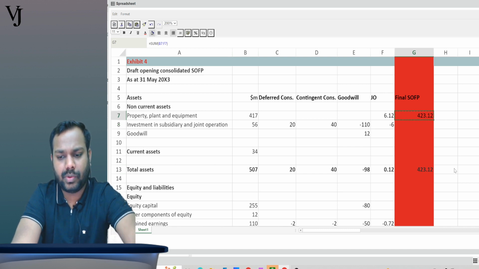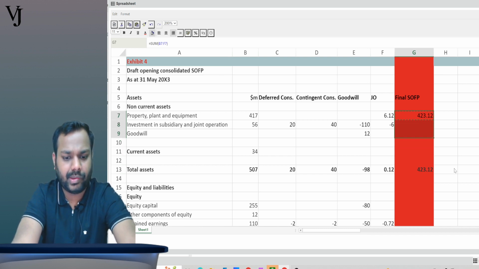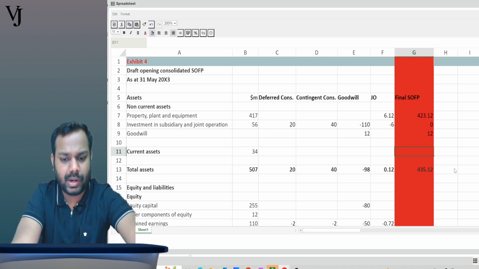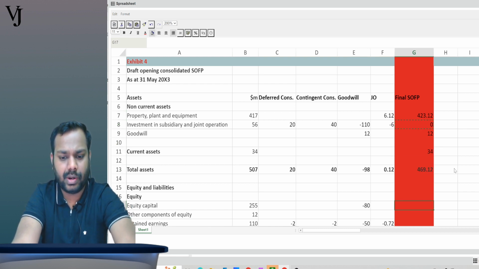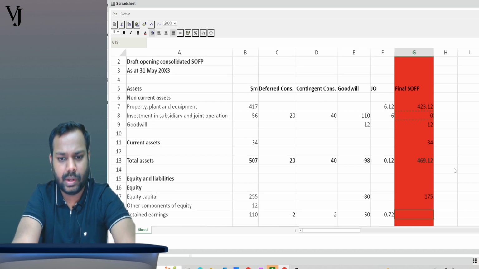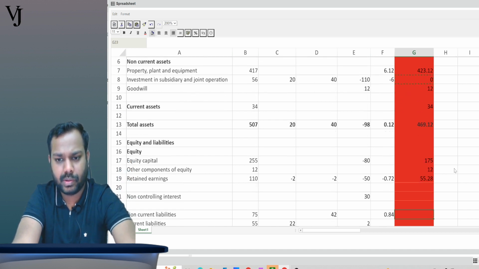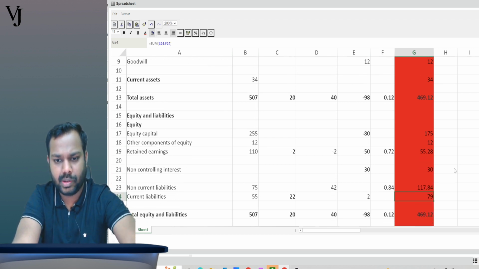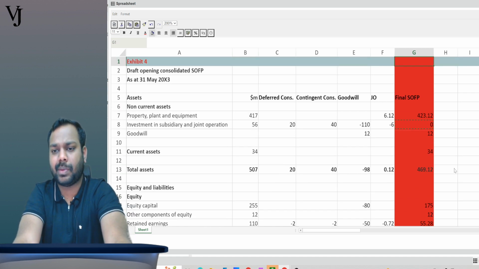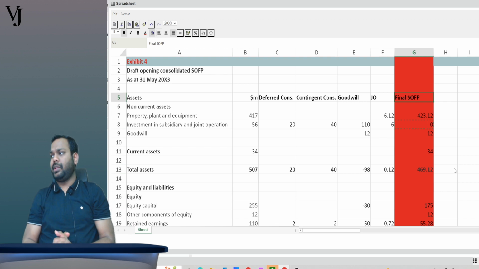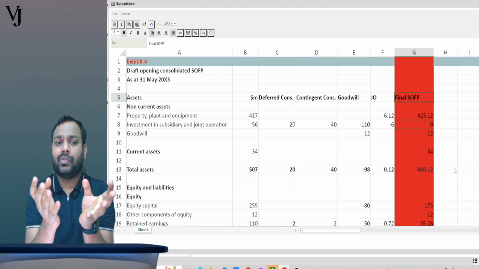Now I will copy and paste till here, and I will do this one, current assets. Just a minute. Copy and paste. Then copy paste. Right, 469.12 and 469.12. See, the statement of financial position is tallying, right? So this is what the amendment is.